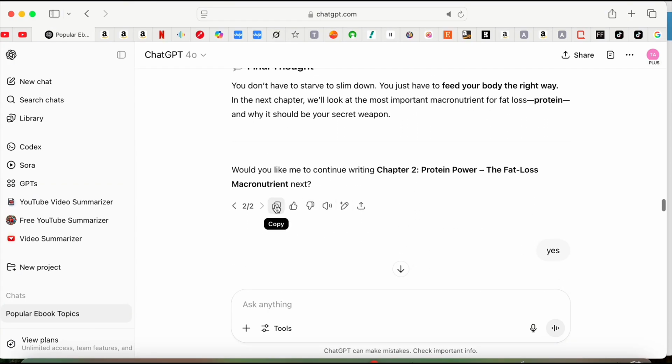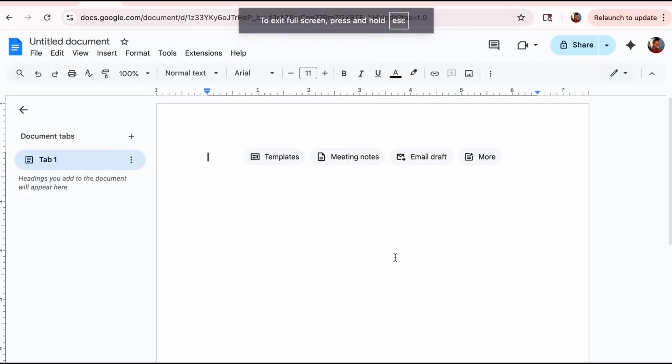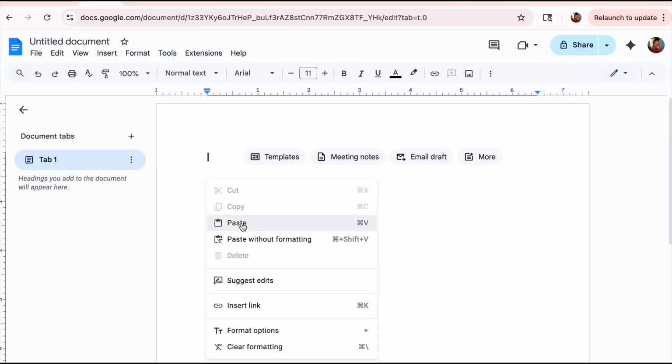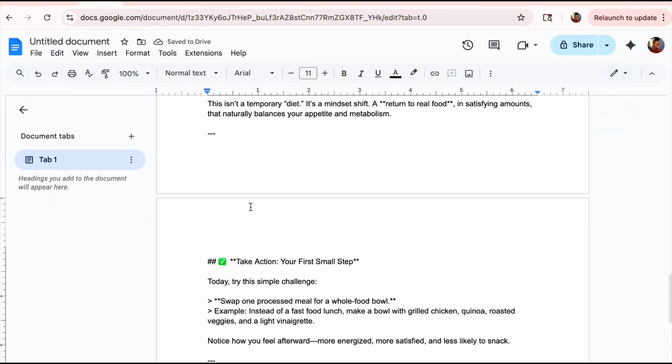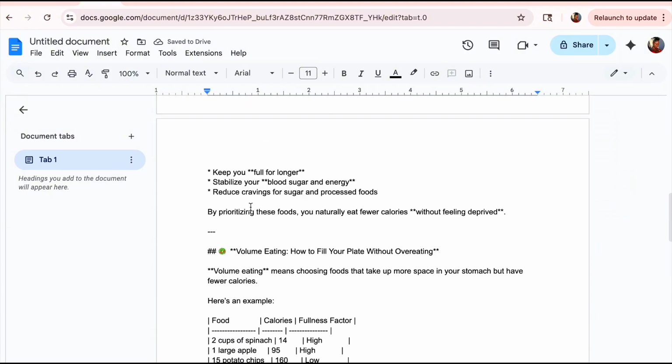And then moving on, I'm going to go ahead and copy this. So I'm going to copy all of chapter 1 and all the subsequent chapters. And then I'm going to move over to my Google document and I'm going to paste it there so that I can edit it and add my own personal touch to it.